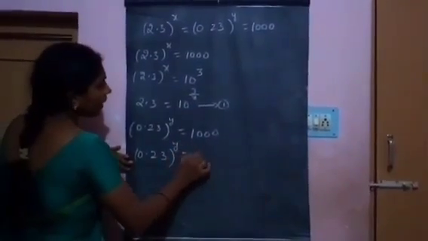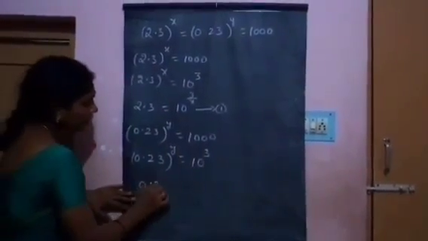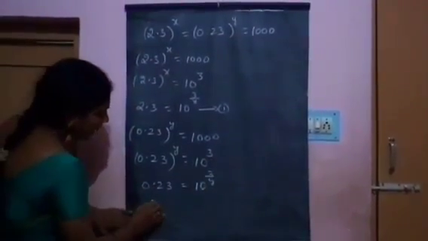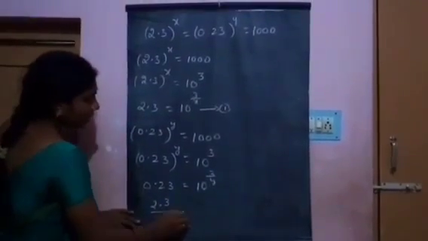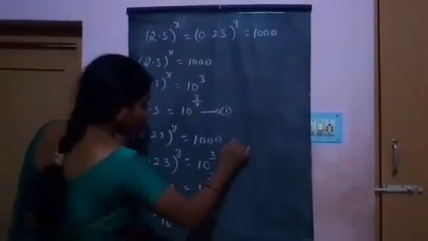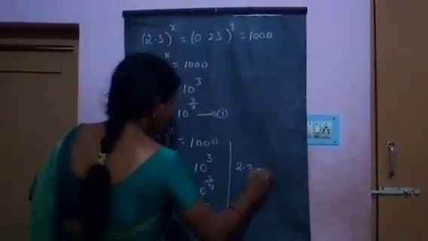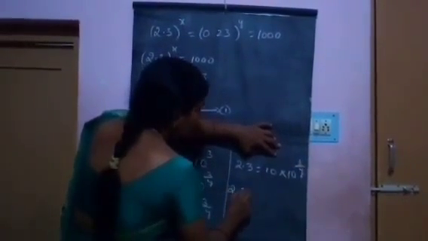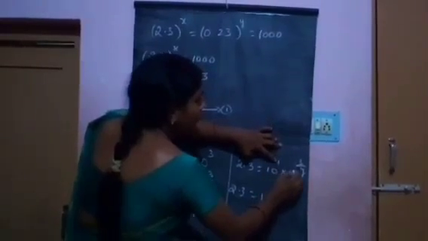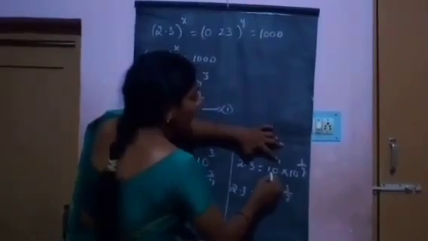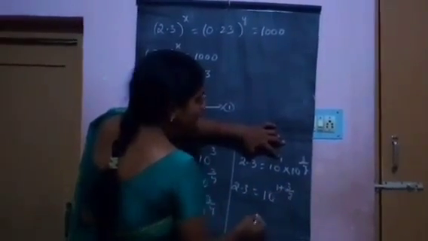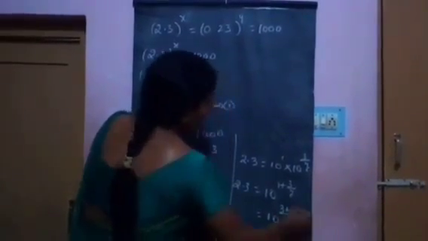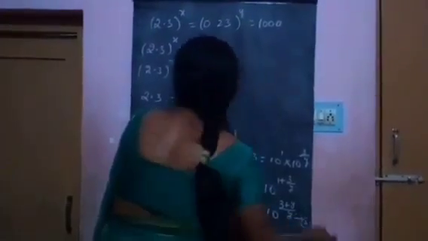Next we take 0.23 whole to the power of y equal to 1000. 0.23 whole to the power of y equal to 10 cubed. 0.23 equal to 10 to the power of 3 by y. 0.23 can be written as 2.3 by 10 equal to 10 to the power of 3 by y. 2.3 equal to 10 into 10 to the power of 3 by y. 2.3 equal to 10 power 1 plus 3 by y. a power m into a power n is equal to a power m plus n. That is 10 to the power of (3 plus y) by y. This is equation 2.